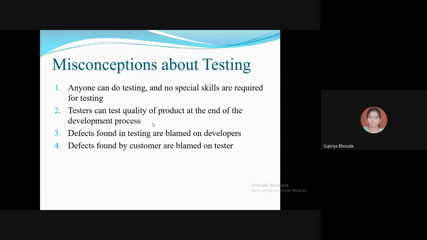But that is not always the condition. If the developers are doing the task given to them by the design team, then what is wrong in that?